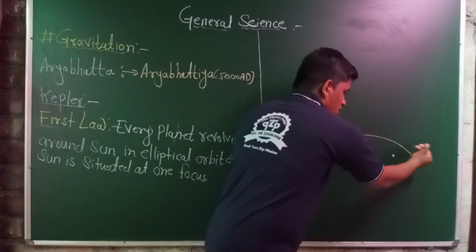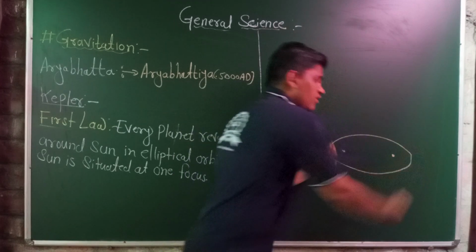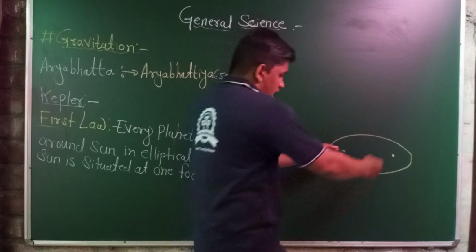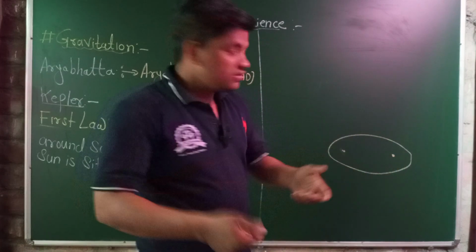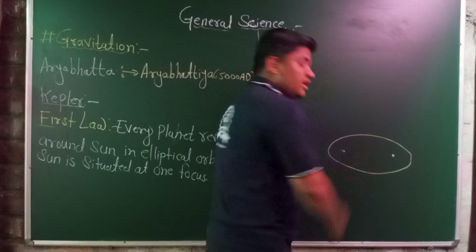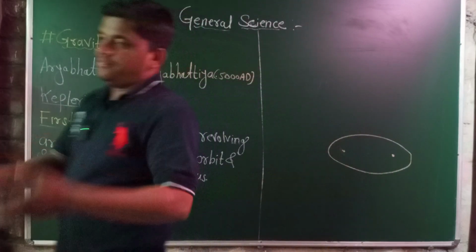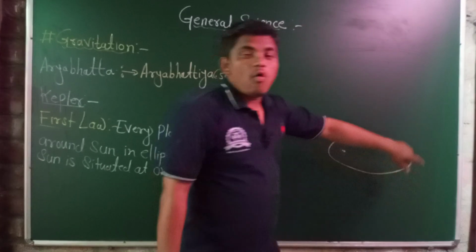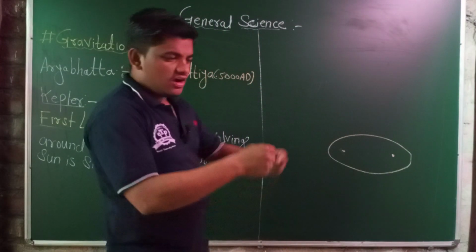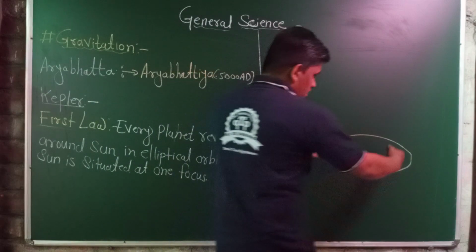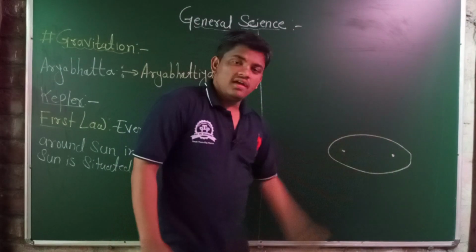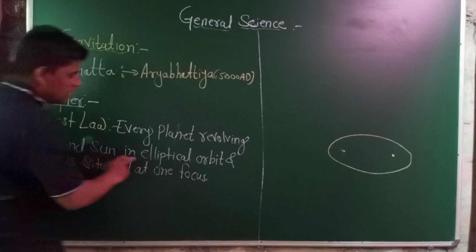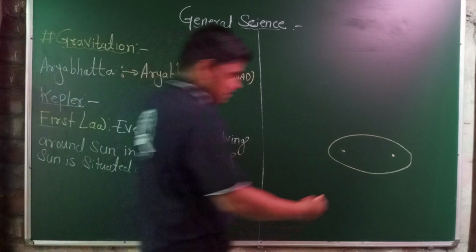When we push or apply pressure on the bulged shape of the ellipse, it becomes a circle, and these two foci come together and meet at a point and coincide with each other, so the circle has only one center. And when the circle is pulled in opposite directions, it makes an ellipse. What is the first law? Every planet is revolving around the sun in an elliptical orbit. Consider this is a sun.